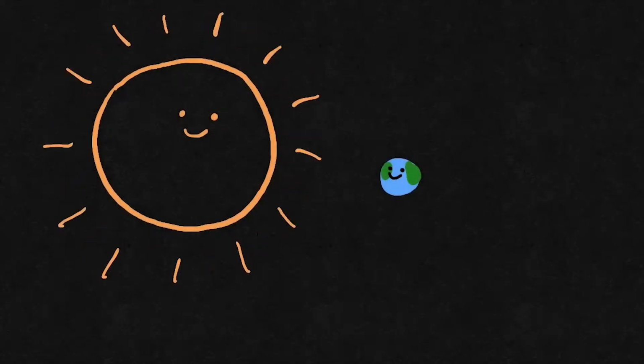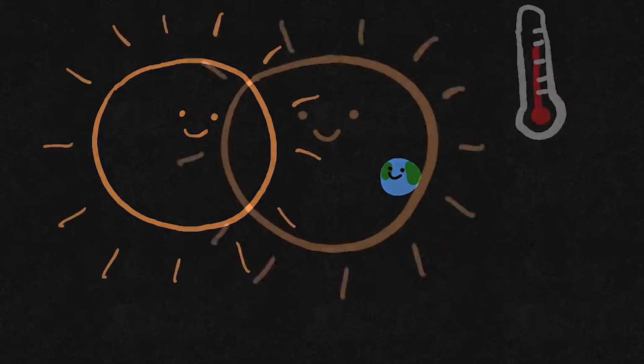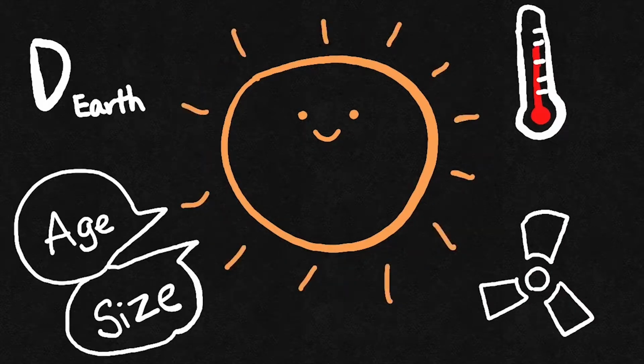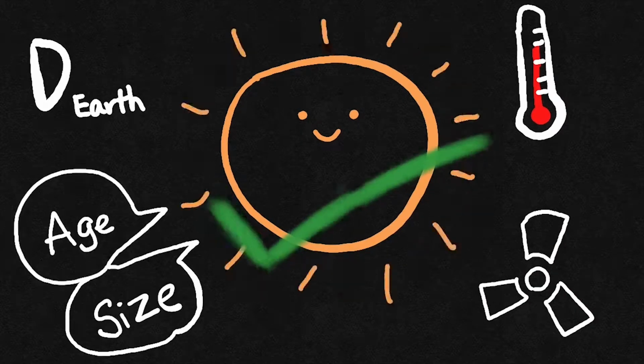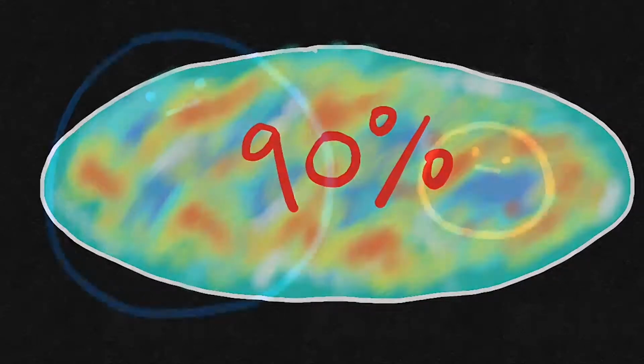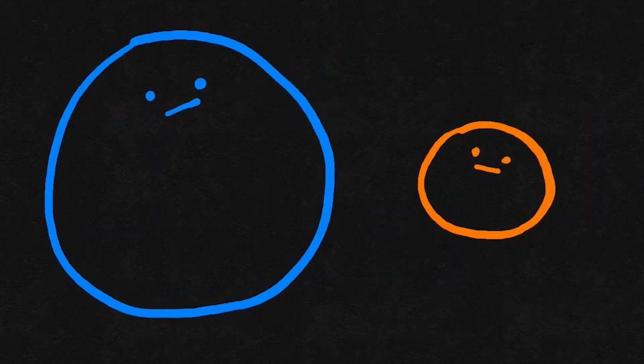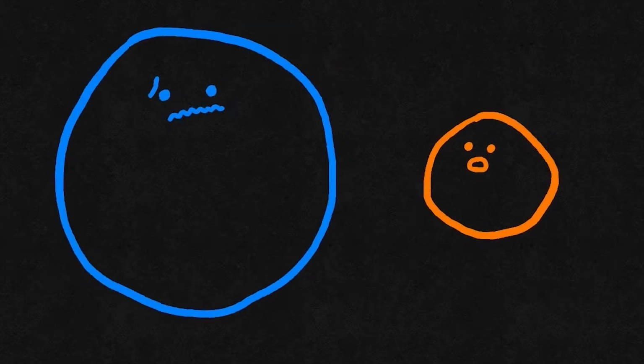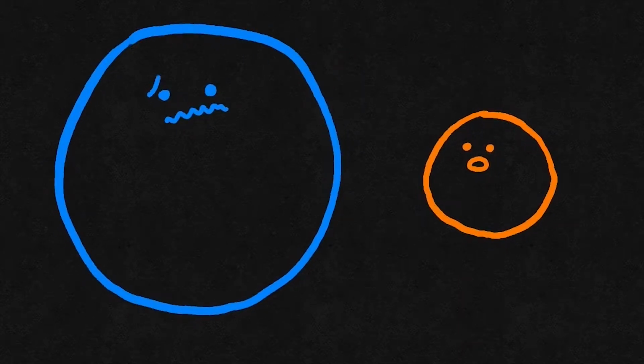Our star, the Sun, is perfect for the Earth that we live on, due to the Sun's moderate temperature, distance from the Earth, medium radiation levels, and medium age and size. 90% of the stars in the universe are main sequence stars. Many people might think that a star with more mass can last longer, but the fact is that it can't, because a star with more mass will burn faster than the stars with less mass.